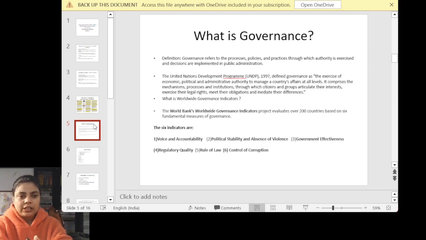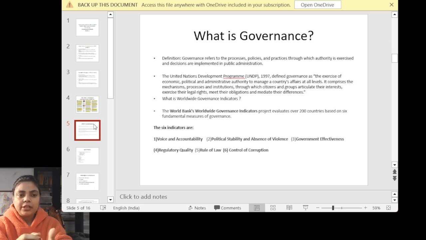that you can memorize and directly quote: as per the UNDP, governance is the exercise of economic, political and administrative authority to manage a country's affairs at all levels. You can use it till here only. If you quote a certain organization, it gives a good impact on the reviewer.